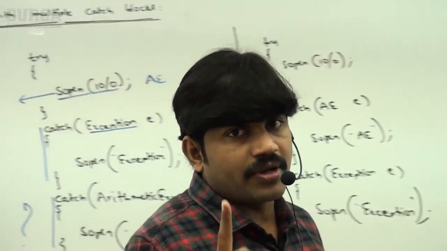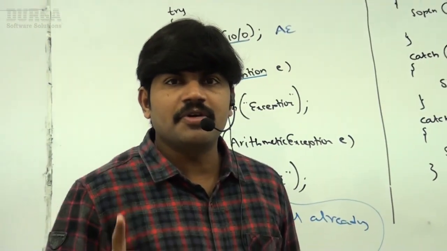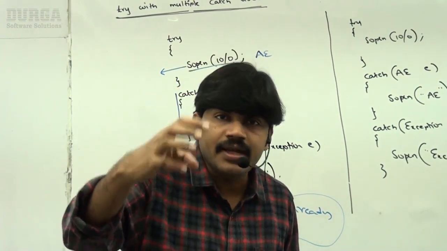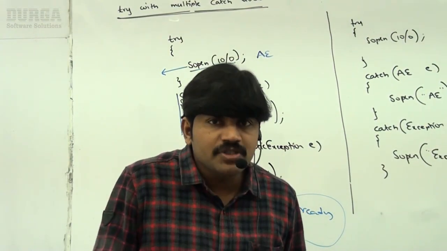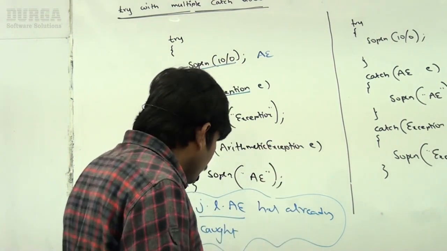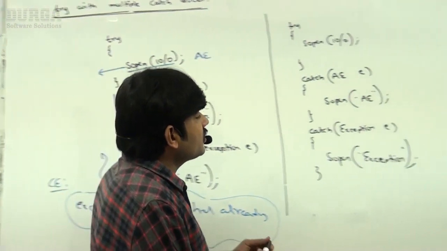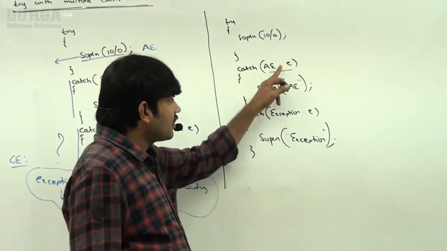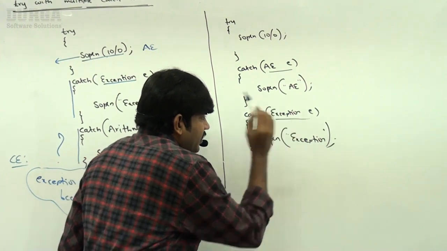Most valuable important point: if a try has multiple catch blocks, order is very important. So first child and then parent. By mistake, if you take parent and then child, we get a compile error. Sir, what about the second half? Observe. First I catch arithmetic exception. Okay, now catch arithmetic exception, then catch exception.